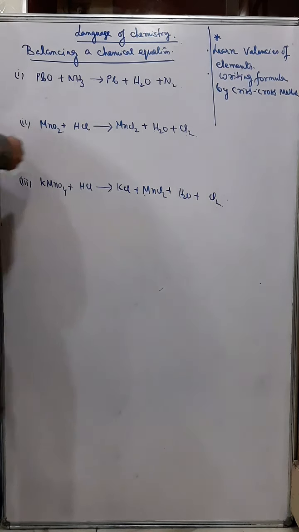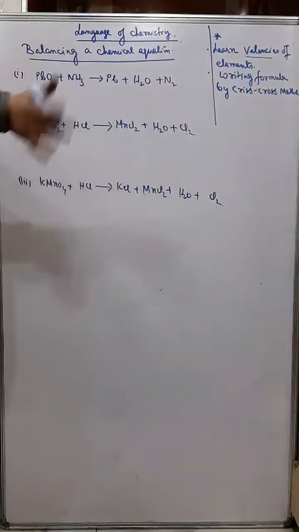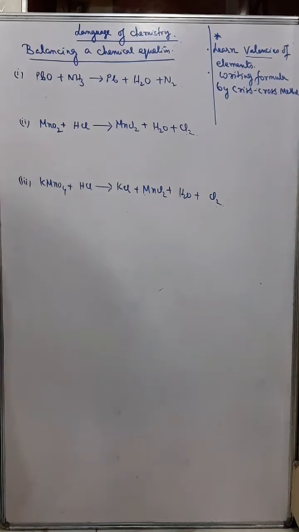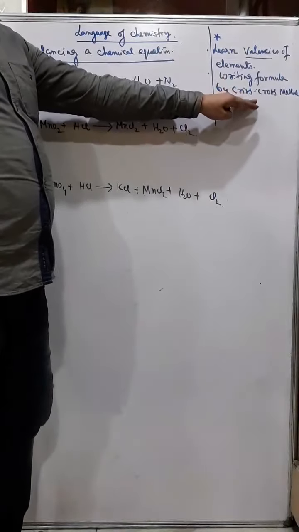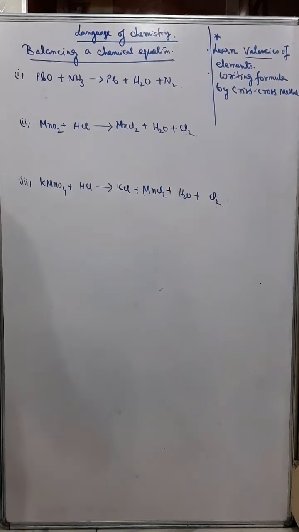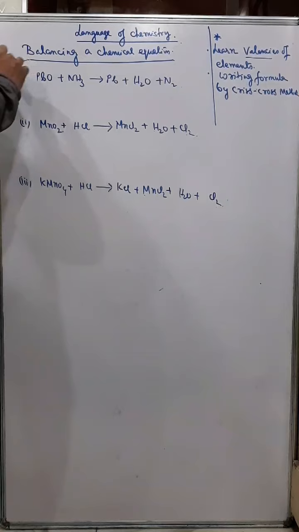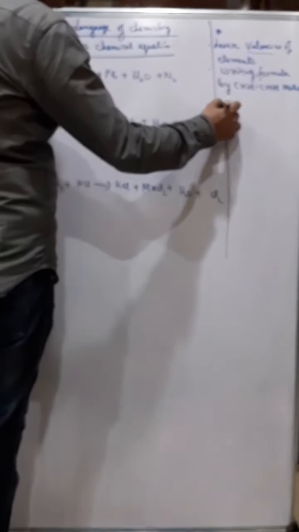So the first thing you should always do is learn the valencies properly, the positive valencies and the negative valencies. And then you should also learn how to write the formulas by the crisscross method. I hope you all know it. But again, I am just explaining balancing because it's very important, and I'll show you a very shortcut method of balancing.